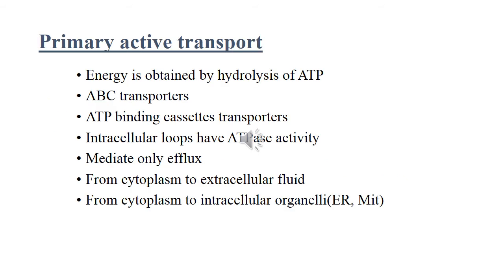Primary active transport: here the energy is obtained directly by the hydrolysis of adenosine triphosphate, and the transporters belong to the superfamily of ATP binding cassette transporters, whose intracellular loops have ATPase activity. These mediate only efflux of the solute from the cytoplasm either to extracellular fluid or into an intracellular organelle like the endoplasmic reticulum or mitochondria.